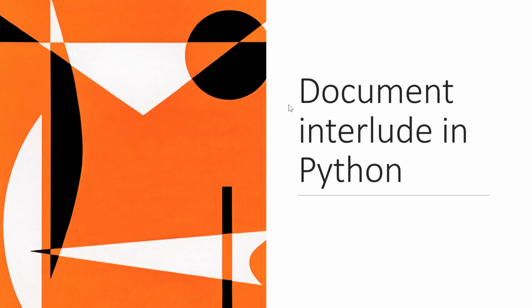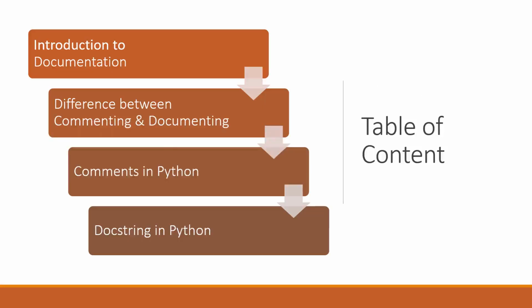In this video we are going to discuss documentation in Python. We start off by understanding what documentation is and why it is required in Python. Then we will cover some key differences between commenting and documenting. After this, we will discuss in detail what comments are in Python and how we can write comments in our Python program. In the last, we will understand how we can use the docstring in Python and write documentation related to an object. So without any further delay, let's jump on to our first topic and understand the importance